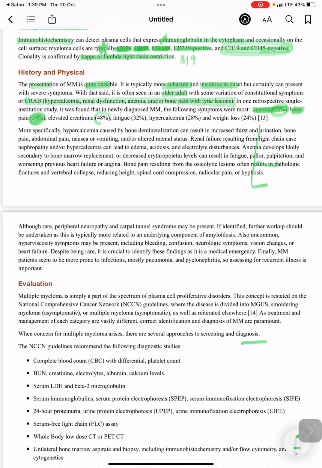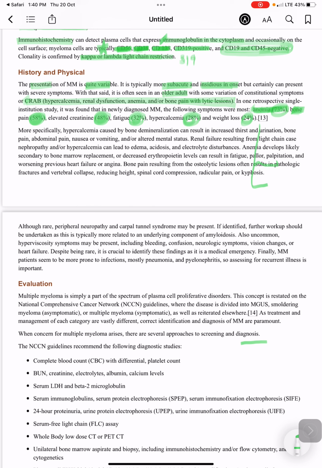Creatinine is elevated in 48%. Fatigue in 32, hypercalcemia in 28, and weight loss in 24. The most common symptoms are anemia and bone pain, and then elevated creatinine. Later, fatigue, hypercalcemia and weight loss.